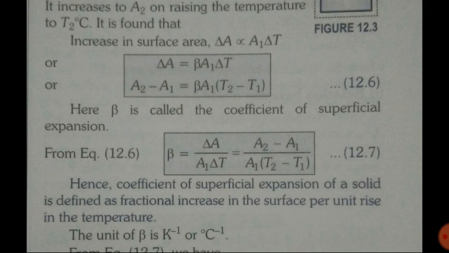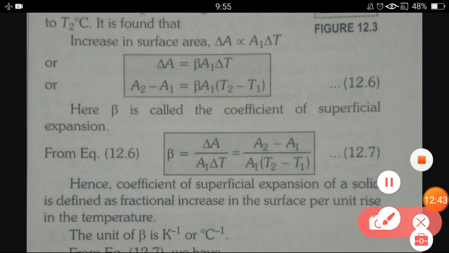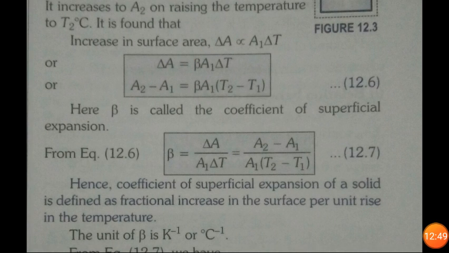To remove the proportionality sign, we will introduce one constant, and for the superficial expansion, the constant here is beta. So this equation will take the form del A equals beta A1 del T. In place of del A, which is change in surface area, we can put A2 minus A1. In place of del T, we can put T2 minus T1.